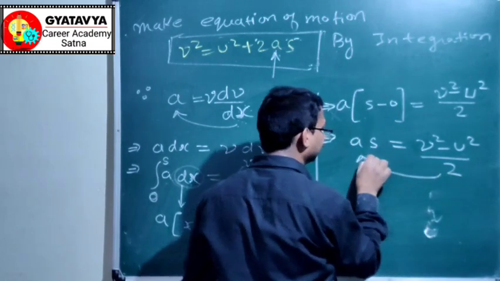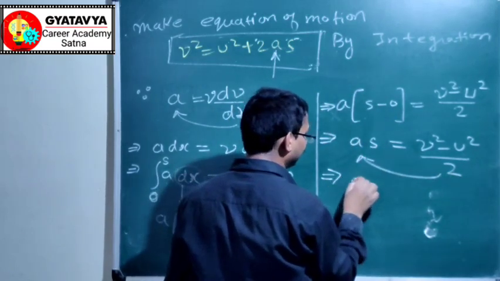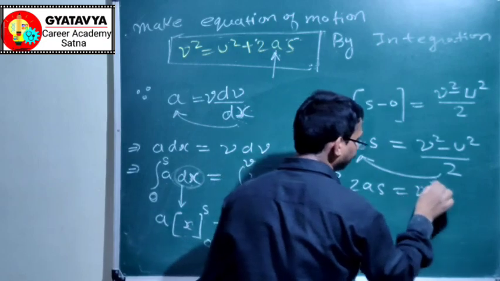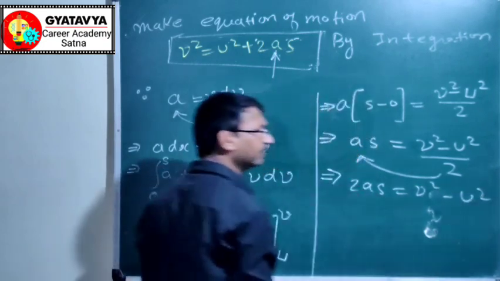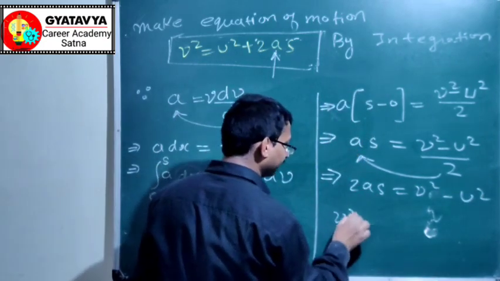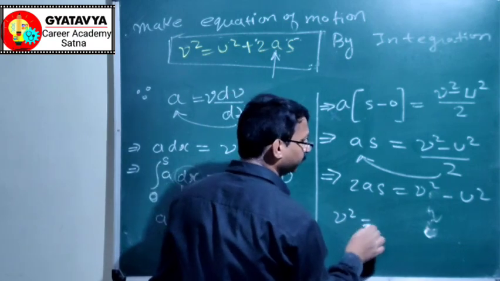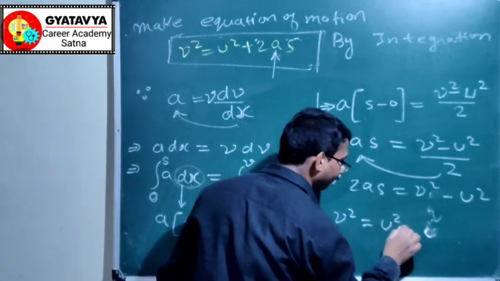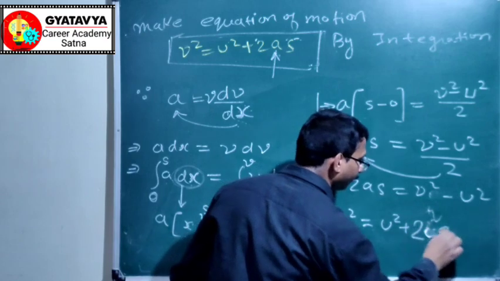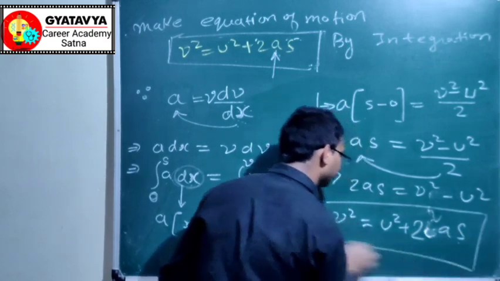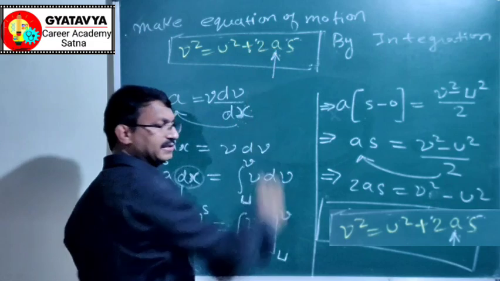Now take this here: 2as is equal to v square minus u square. Now rearrange it: v square is equal to u square plus 2as. This is our result.